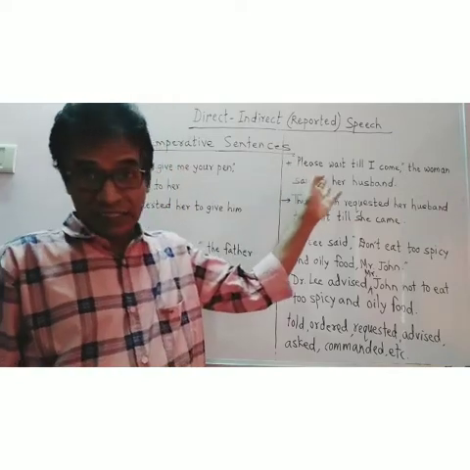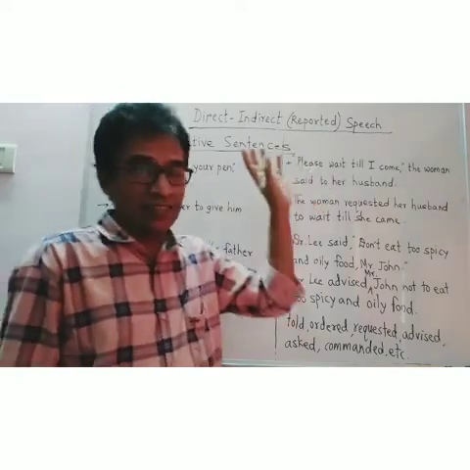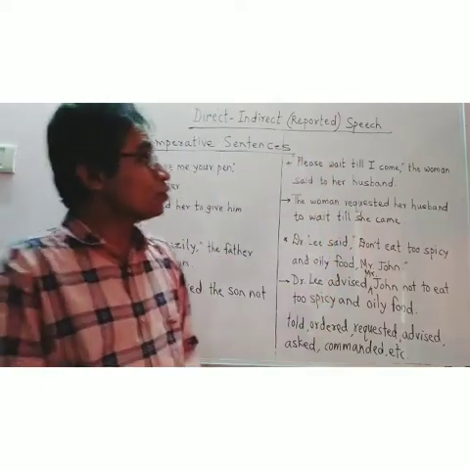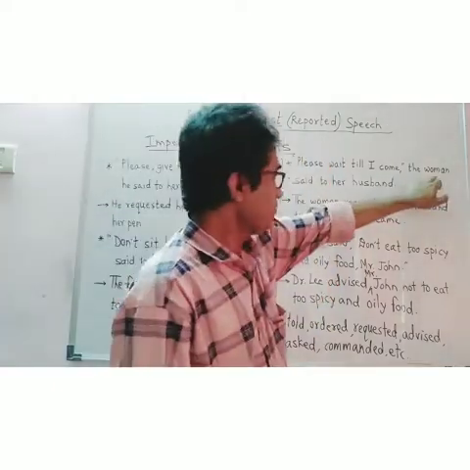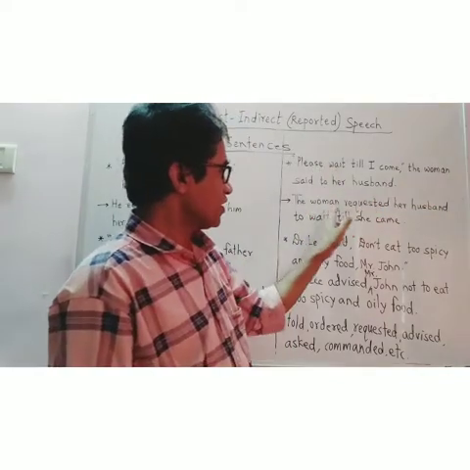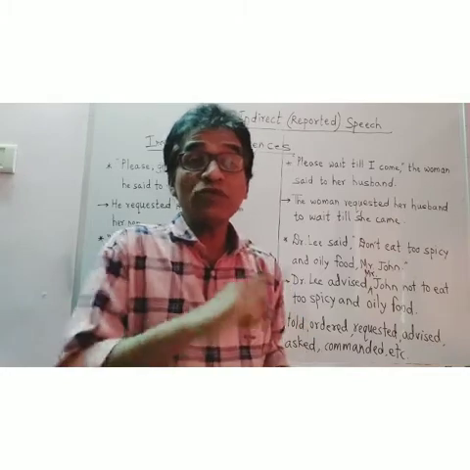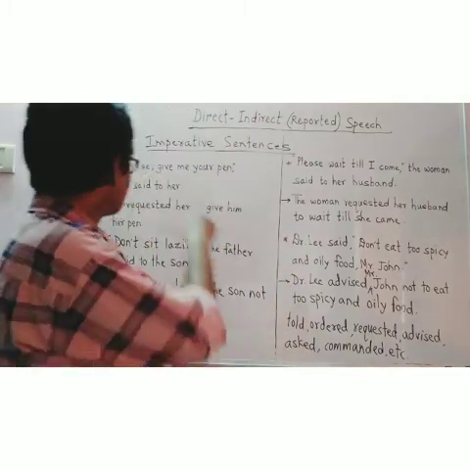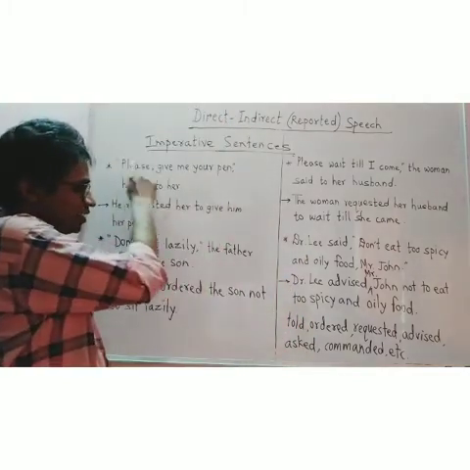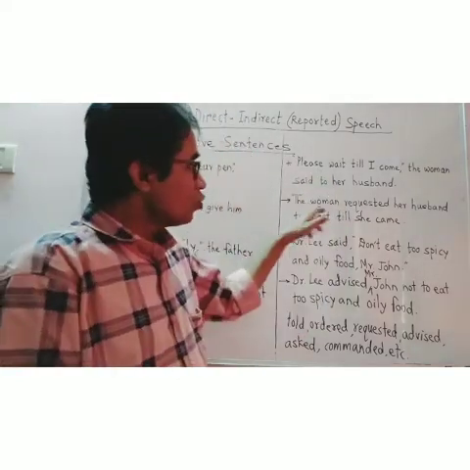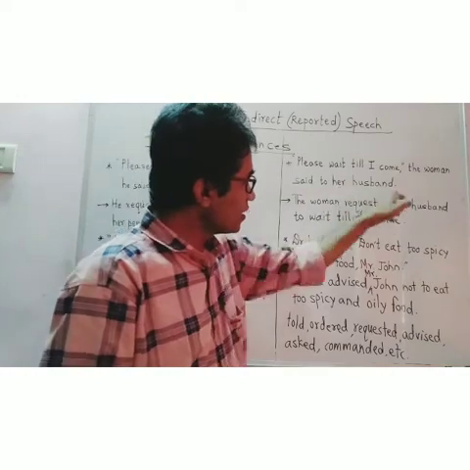Now move to the next example. Please, this word tells you that it is a request again. So the woman requested. When you use requested, always remove that word please. Here we can see please is removed. Here also please is removed.